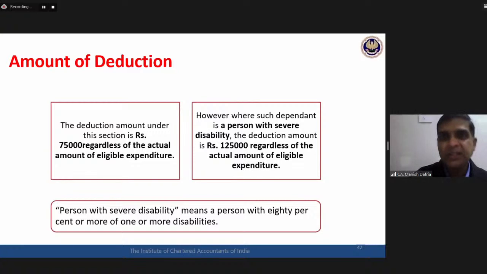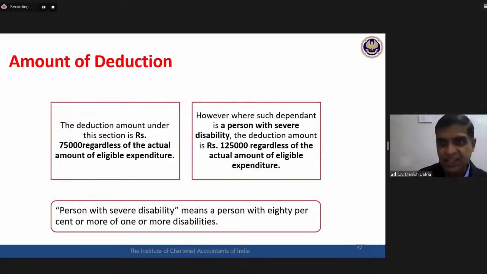Now, what is very important with this section is not these numbers, 75,000 and 1,25,000. We can keep them in mind very easily. You must already be knowing them. What is very important is that the 75,000 or 1,25,000 is not required to be compared with the actual expenditure. In all other sections, it is the maximum limit or actual expenditure, whichever is lower. But for this 80DD, this is very important: even if my actual expenditure is only 1,000, still a deduction of 75,000 or 1,25,000 can be claimed.